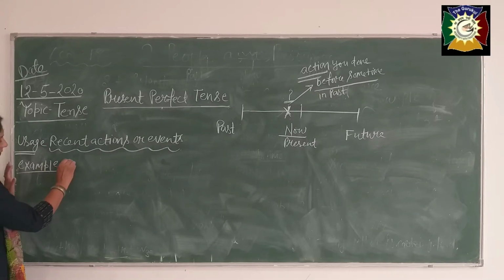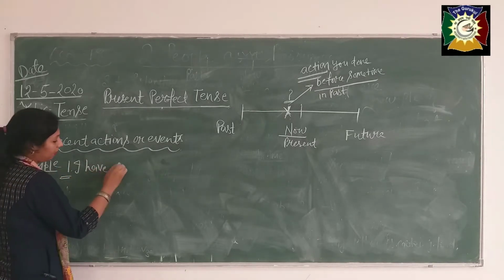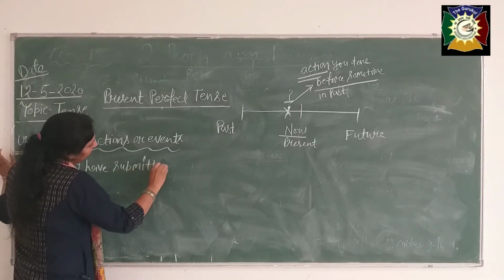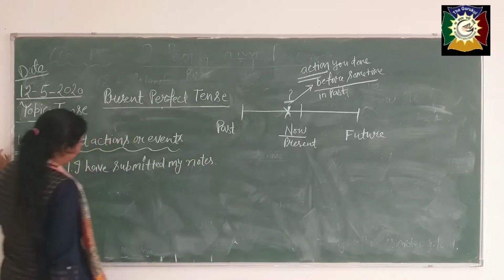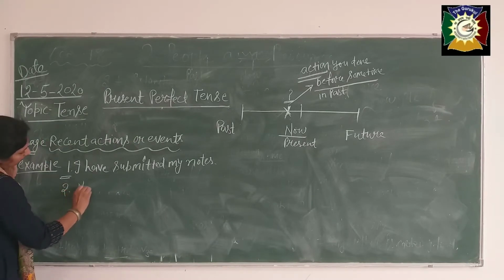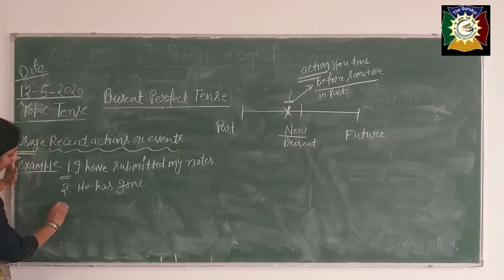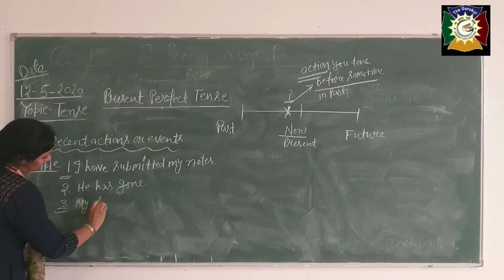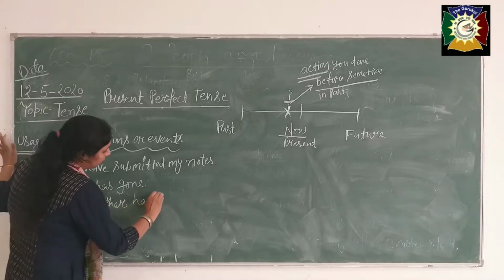Example, see: I have submitted my notes. Okay beta. Second, he has gone. Third, my father has reached.